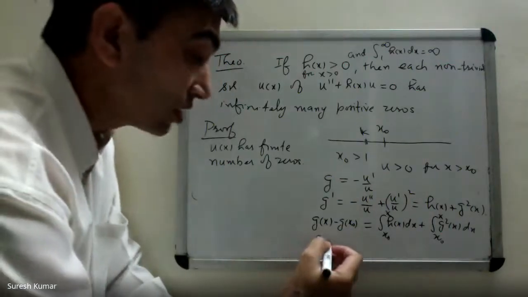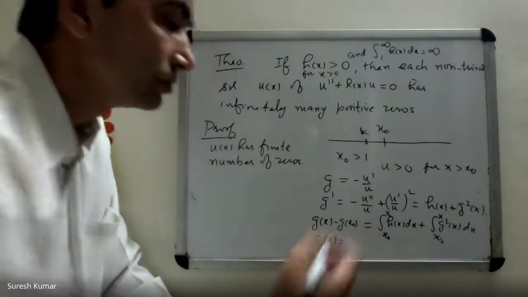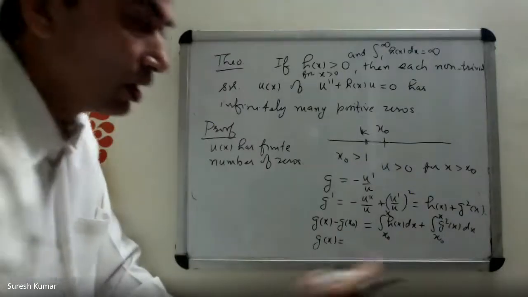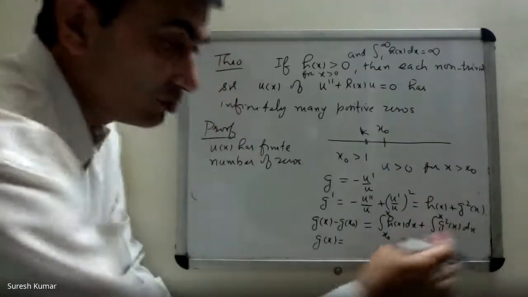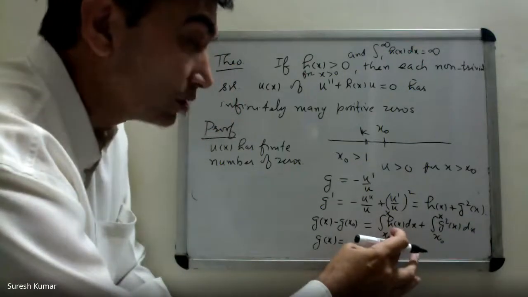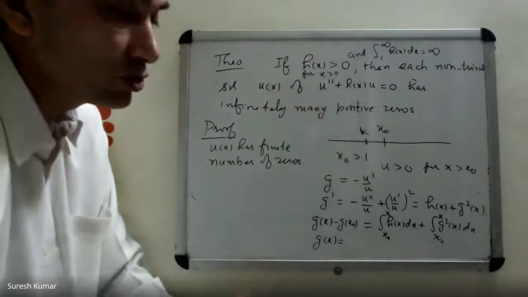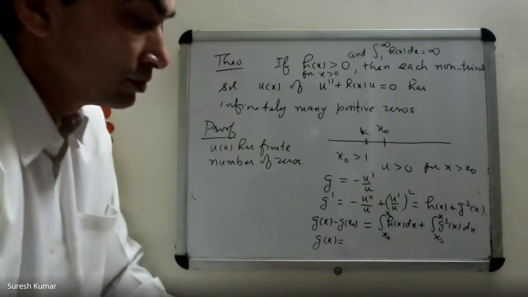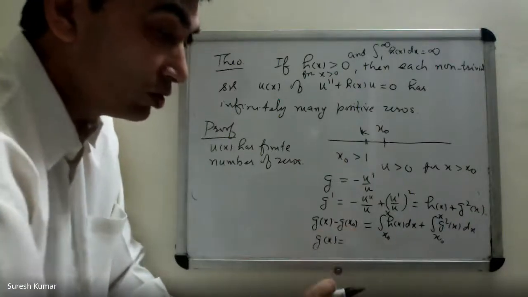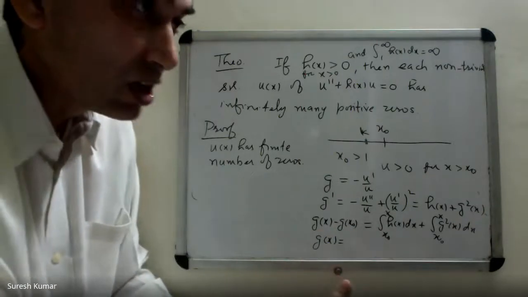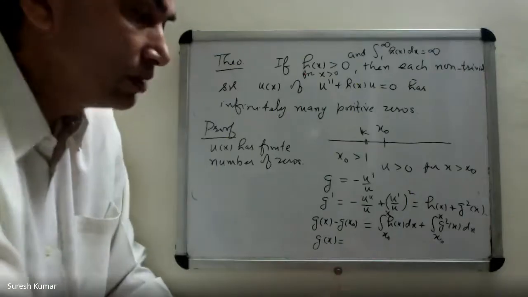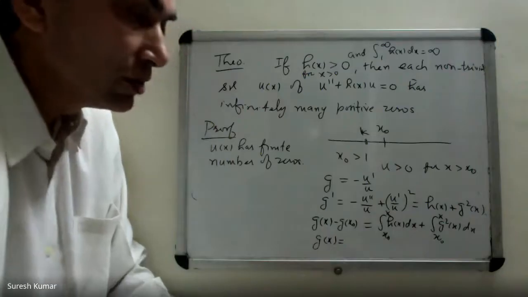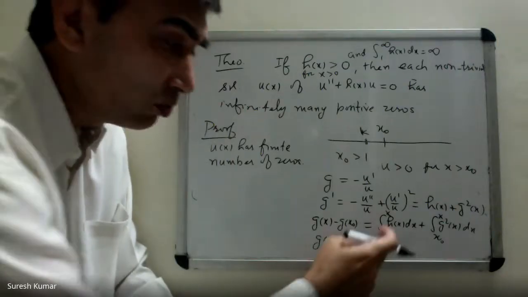Now what can you say about the sign of g(x)? It depends on g(x naught), this and this. About this I'm sure it is positive. This also I'm sure it is positive because h(x) is given as positive and x naught is greater than 1. G(x naught) I don't know. It may be a very large negative number. If it is positive, then it's fine. But if it's negative, it can be a very large negative number, but no problem.